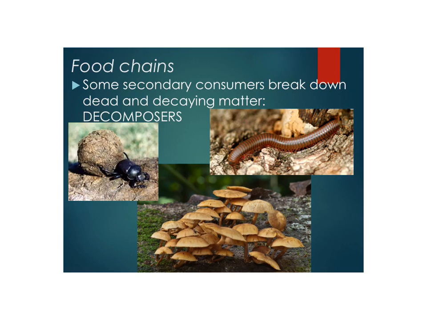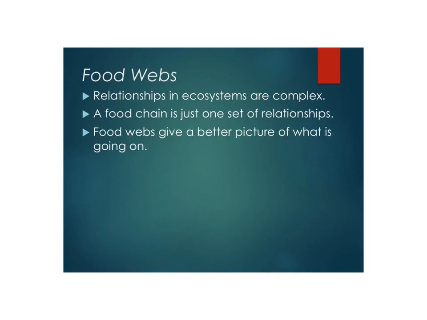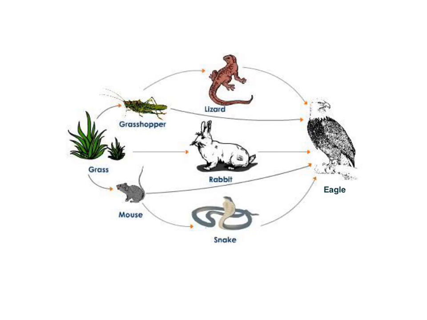Now, we've been talking about a food chain, but really interactions in ecosystems are much more complex than that. A food chain represents just one set of relationships, one chain of relationships, but really in the environment we see a food web, many more interactions between lots of different organisms. So a food web might look something like this. We have the producer here, the grass. We have 1, 2, 3 primary consumers, 3 herbivores, the grasshopper, the rabbit, and the mouse. And then we have the snake, which is a secondary consumer, and the lizard is a secondary consumer. And then we have, of course, the highest level, the eagle, which is eating a bunch of different things.